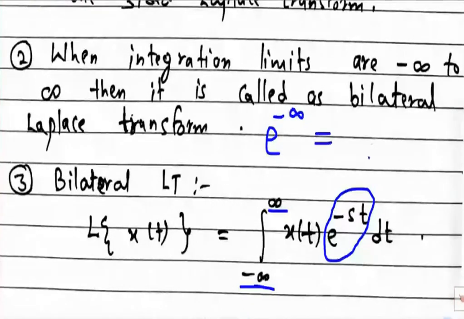Anyone? At least 100 to 200 times we are going to need this. e raised to power minus infinity, what is the value? 0. So those who have confusion must remember this: e raised to power minus infinity value is 0.